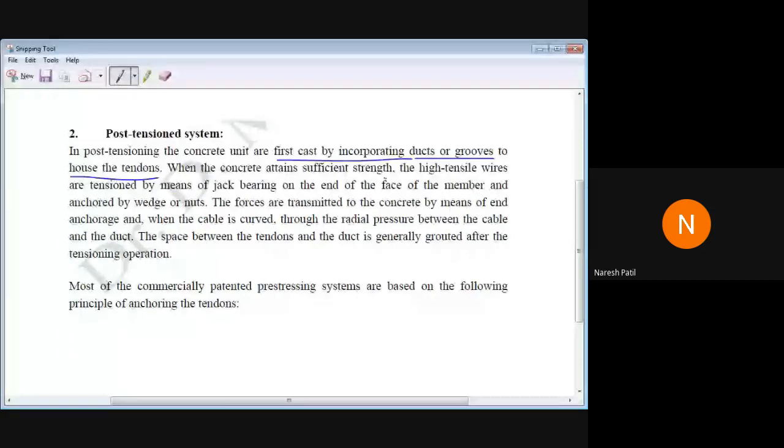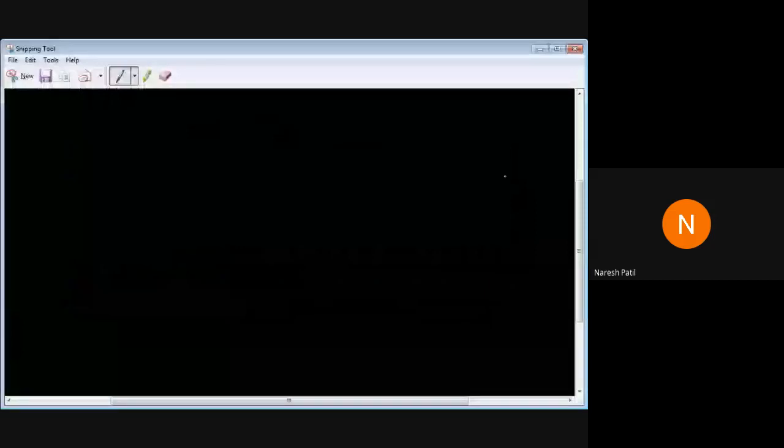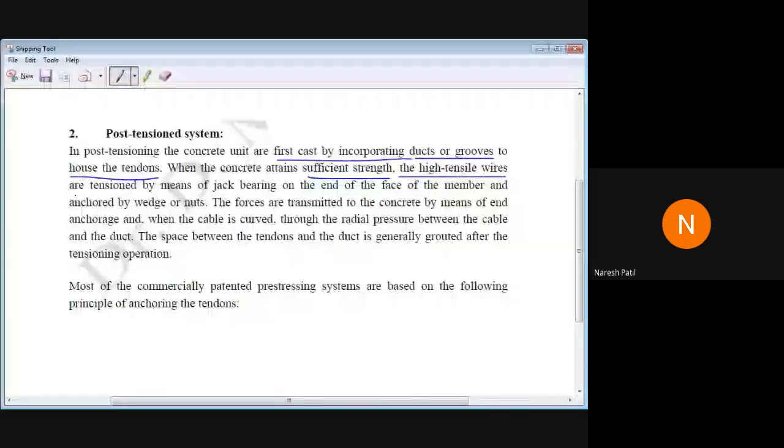the high tensile wires are tensioned by means of a jack bearing on the end face of the member. So the cables will be passed through the ducts and tensioned at the ends using the jack, and it will develop the bearing force at the ends. And anchored by wedge or nuts at one end, the forces are transmitted to the concrete by means of end anchorage, because of end bearing.